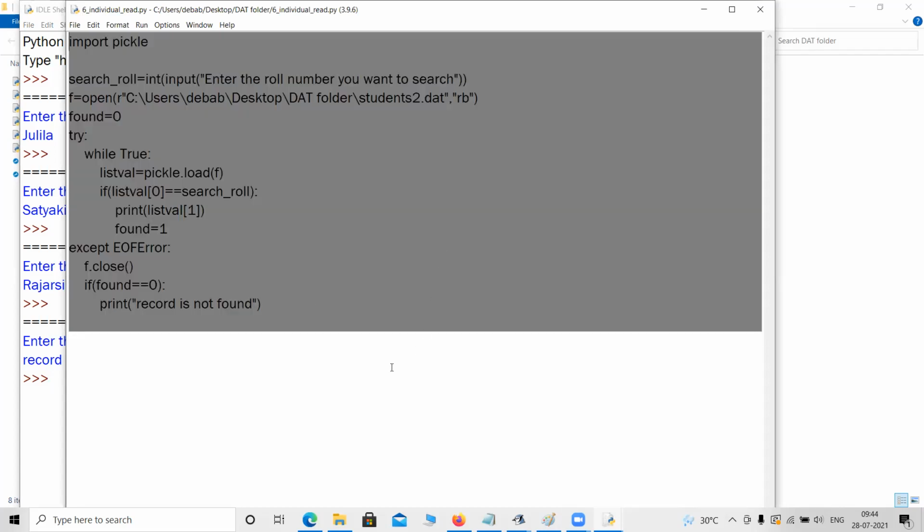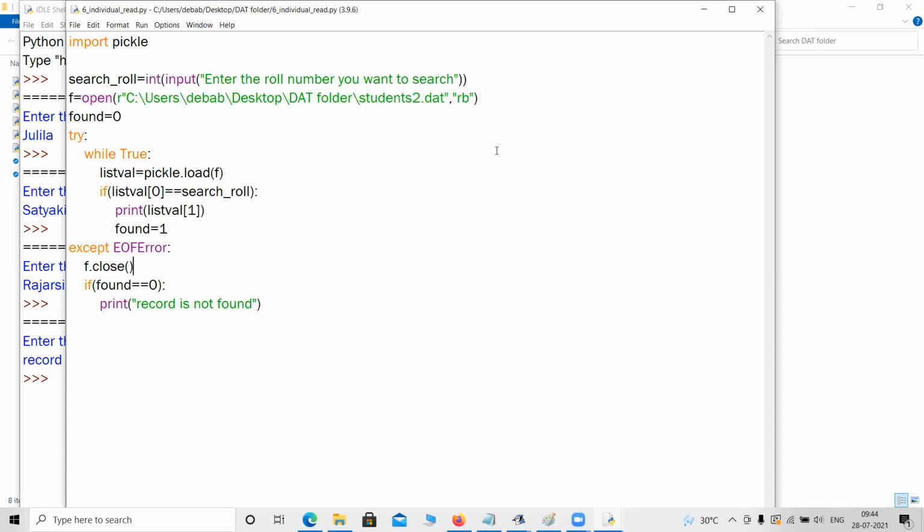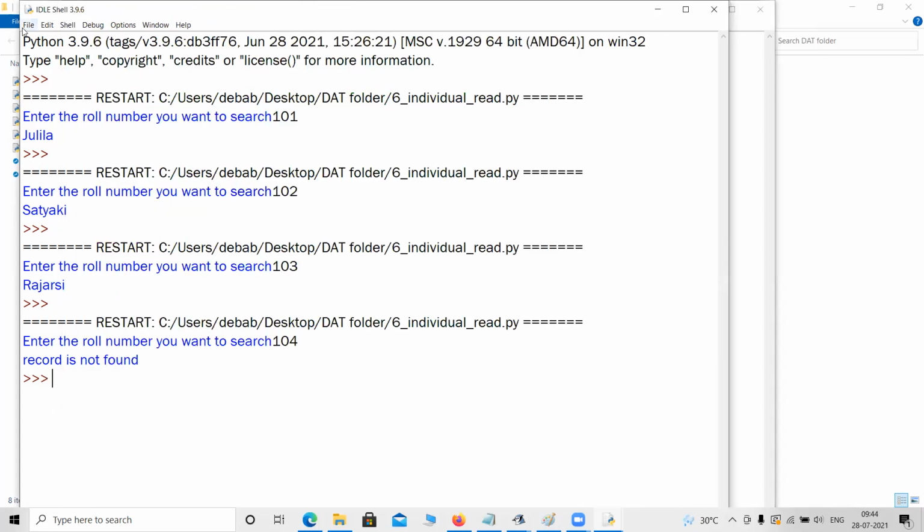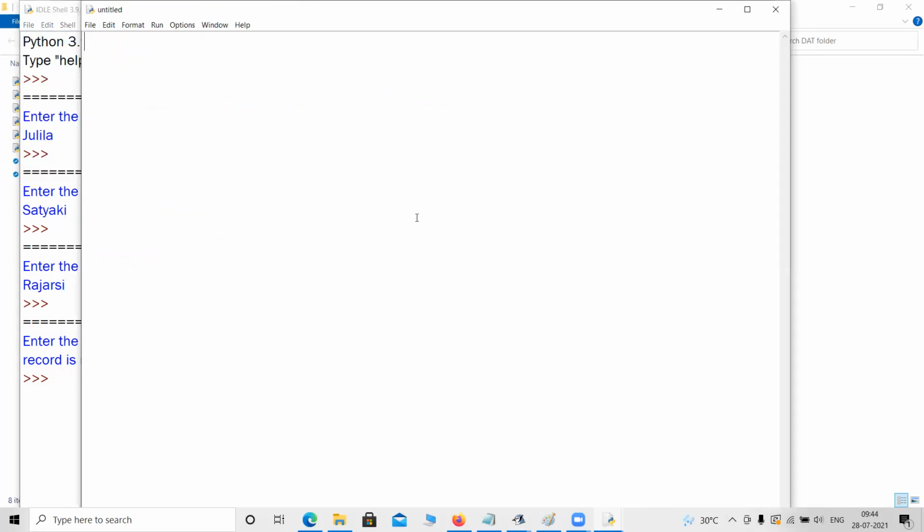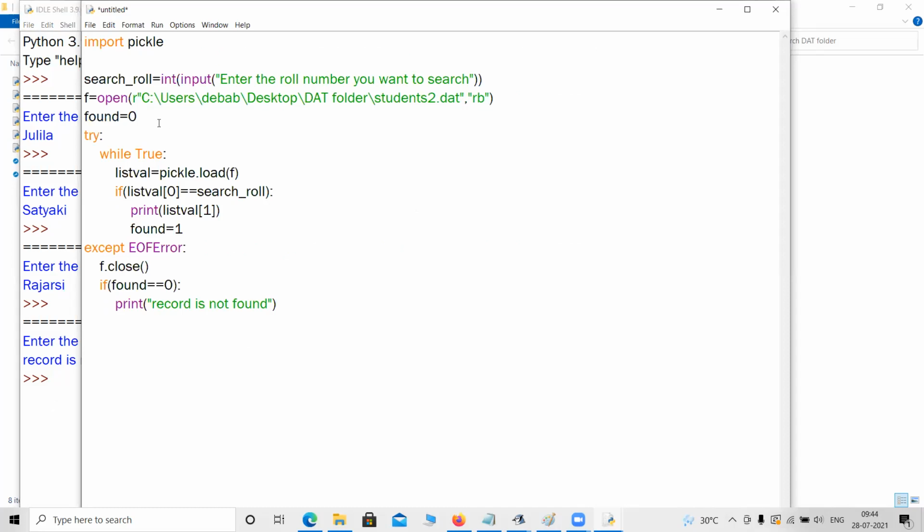And what is the need to find out the maximum age? Okay, just a minute. Let me open another file here. I need to find the maximum age. So it is very easy. It is a for loop concept because Pickle is doing everything for us. Okay, so let it be like max 0, say.